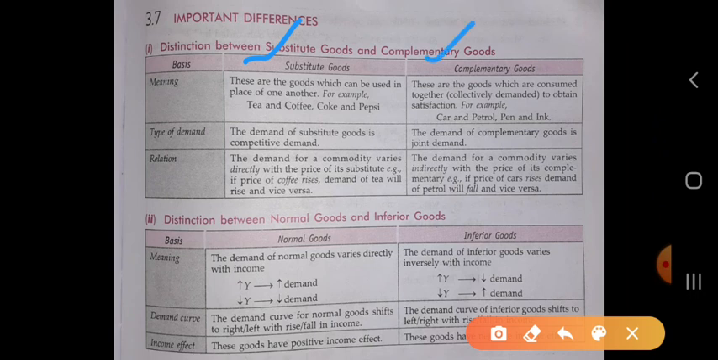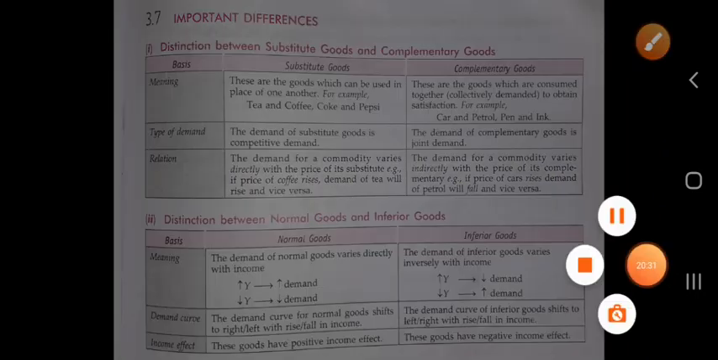Complementary goods are those goods which are consumed together to obtain satisfaction. We consume those complementary goods together for obtaining satisfaction. For example, car and petrol, pen and ink, as well as bread and butter, these all are examples of complementary goods.